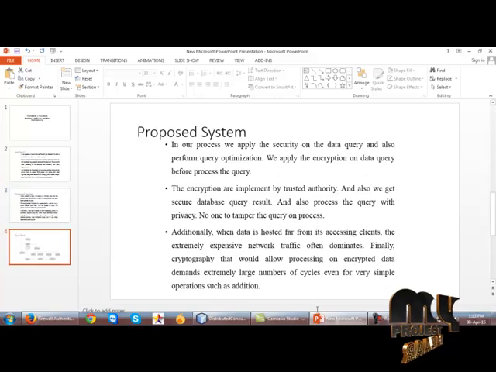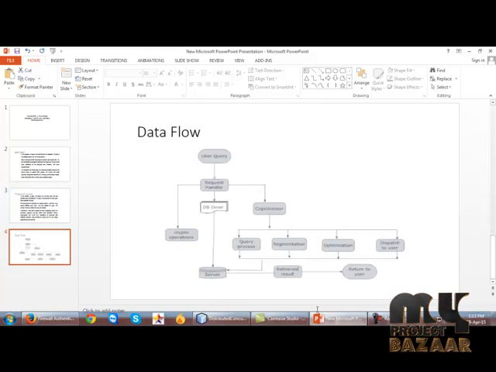Let us start with our flow diagram. First, the user is going to issue the query and this query is passed to the request handler. The DB driver is the database driver which connects the front end and back end. After the request handler receives the function, this function automatically performs the crypto operations. The crypto operations are the encryption operations whose output is saved in the database.